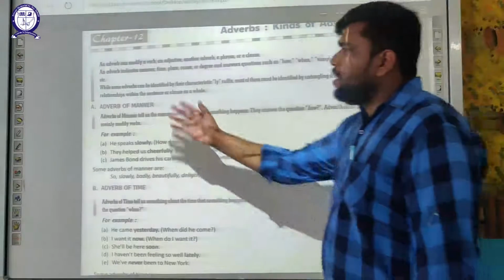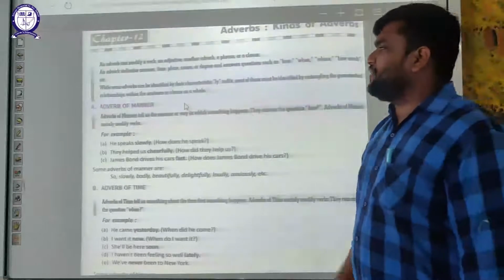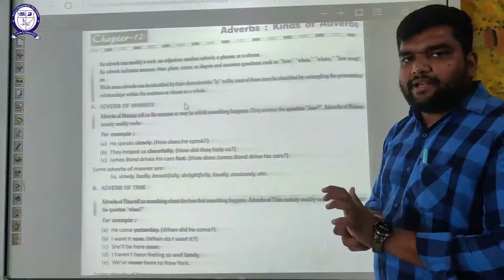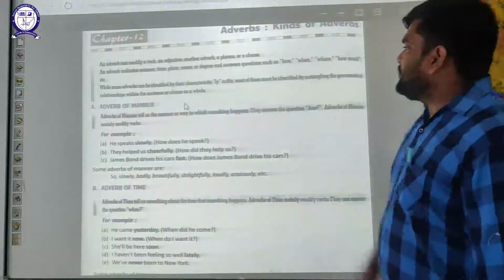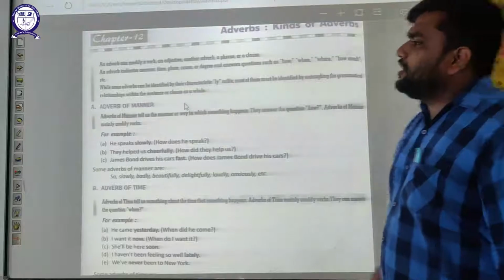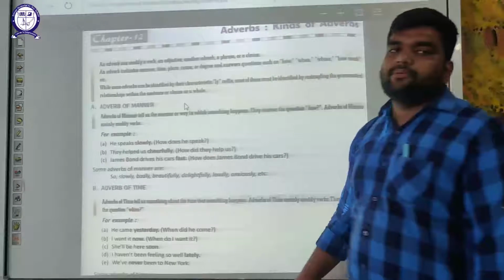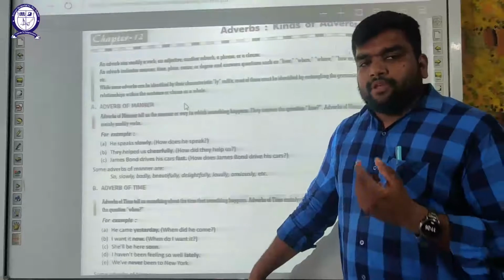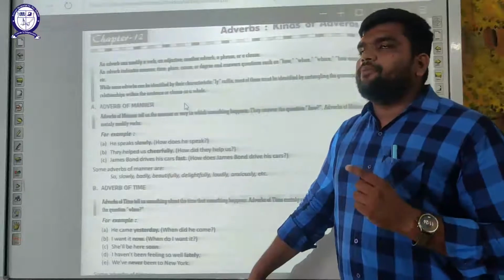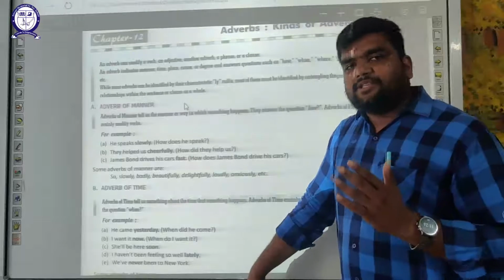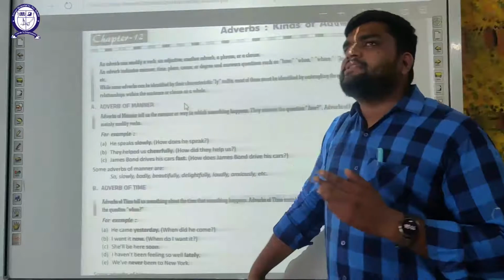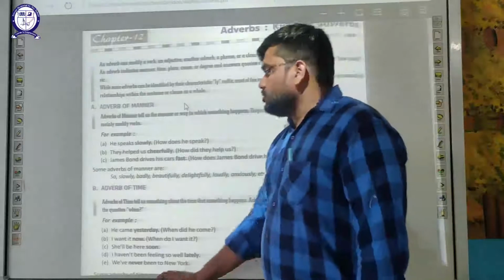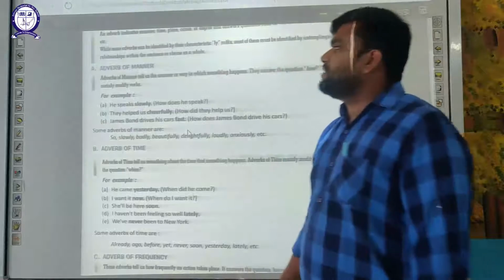While some adverbs can be simply identified by their characteristics, as -ly can be added as a suffix, most of them must be identified by untangling the grammatical relationships within the sentence or clause as a whole. Basically, you can identify an adverb easily if -ly is added as a suffix to the word, but it's not the case every time. Okay. So moving on to the next thing, that is the types of adverbs.